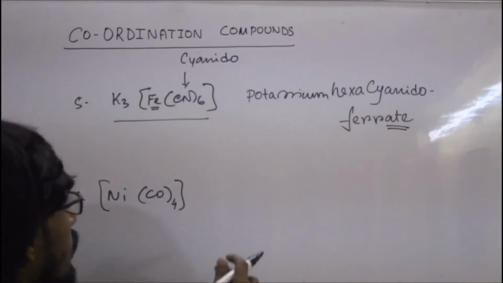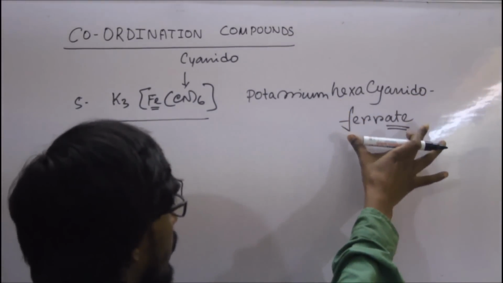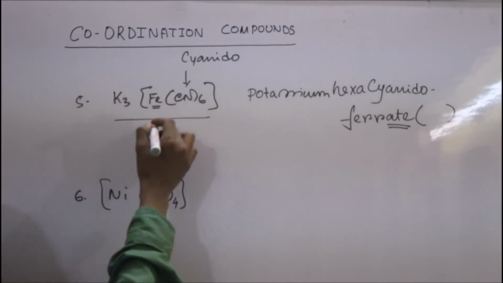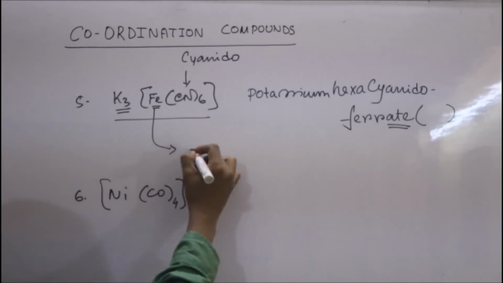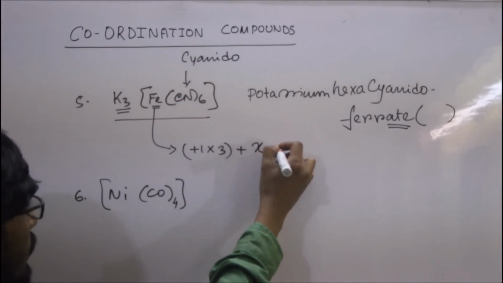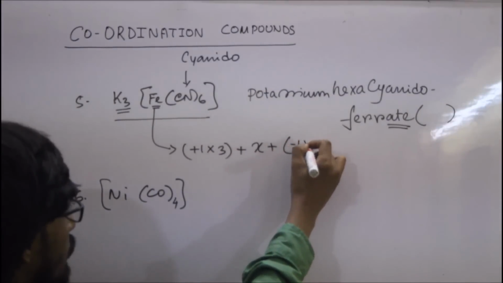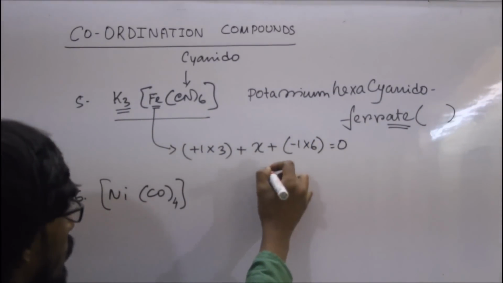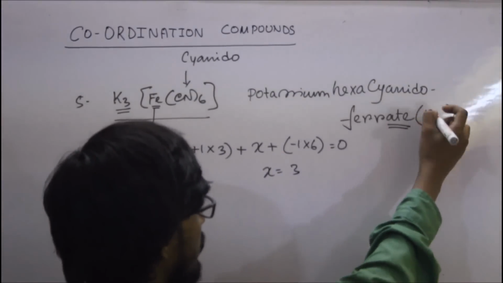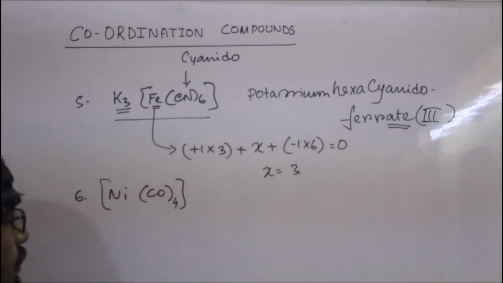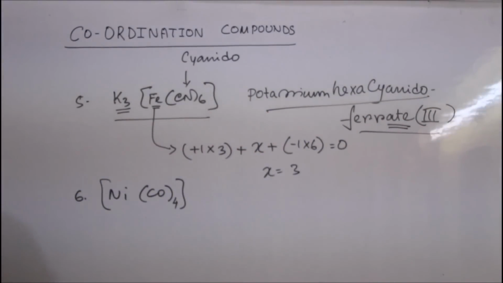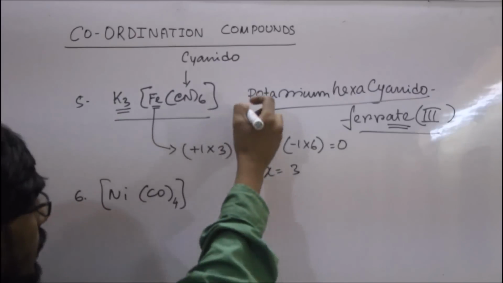So the name of the complex is potassium hexacyanidoferrate, and the oxidation state of iron here: potassium is +1, so +1 into 3, plus iron is X, and cyanide is -1, so -1 into 6 equals 0. X equals 3. So the oxidation state of iron is 3. So the IUPAC name of this complex is potassium hexacyanidoferrate(III).